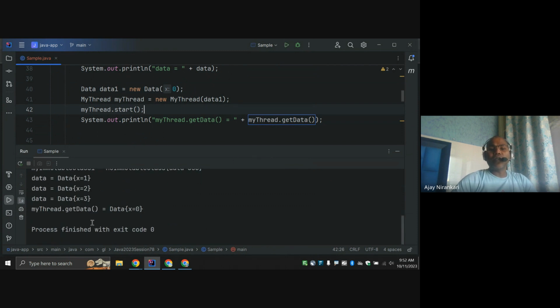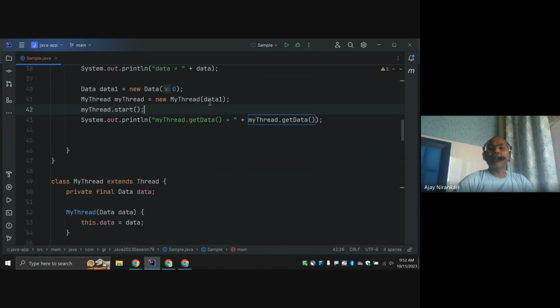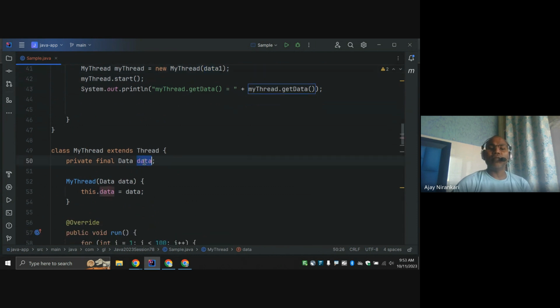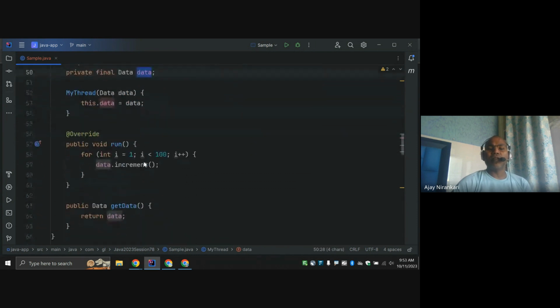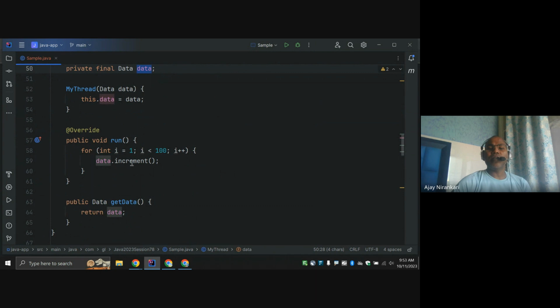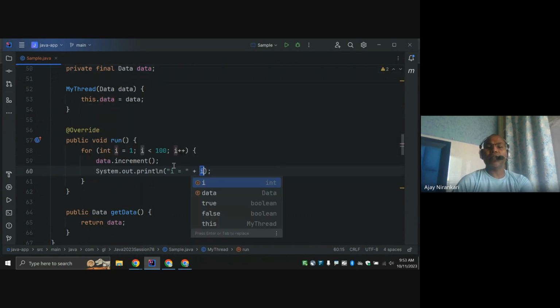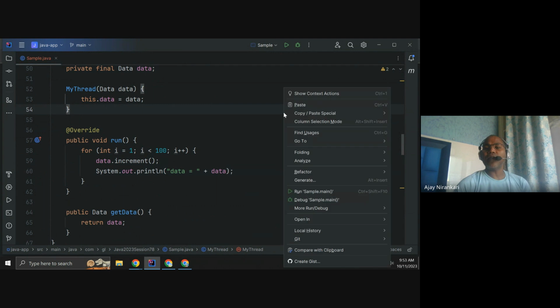So notice we have data 0. Why? Let's say we are passing the data 1, and they go to the data, and this data is incremented. Let's check the value of data. Why are they not incrementing? At least one time each time they have to increment, right?